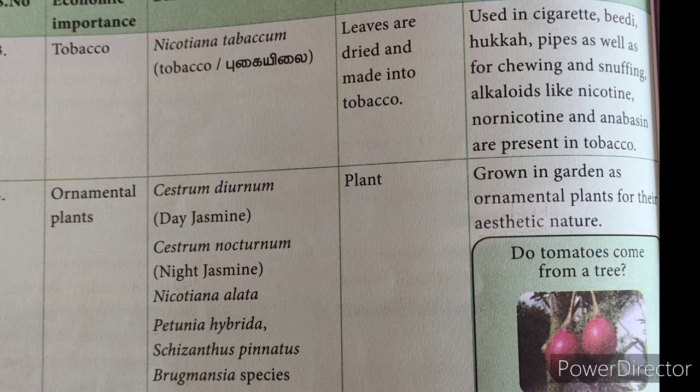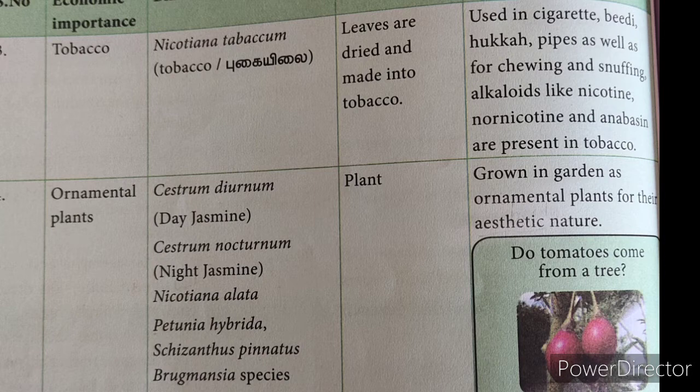Next is ornamental plants. Ornamental plants such as Cestrum diurnum. All these plants are grown for ornamental purpose for aesthetic value, that is, to beautify nature. Cestrum diurnum, Cestrum nocturnum, Nicotiana alata, Petunia hybrida, Schizanthus pinnatus, Brugmansia species.